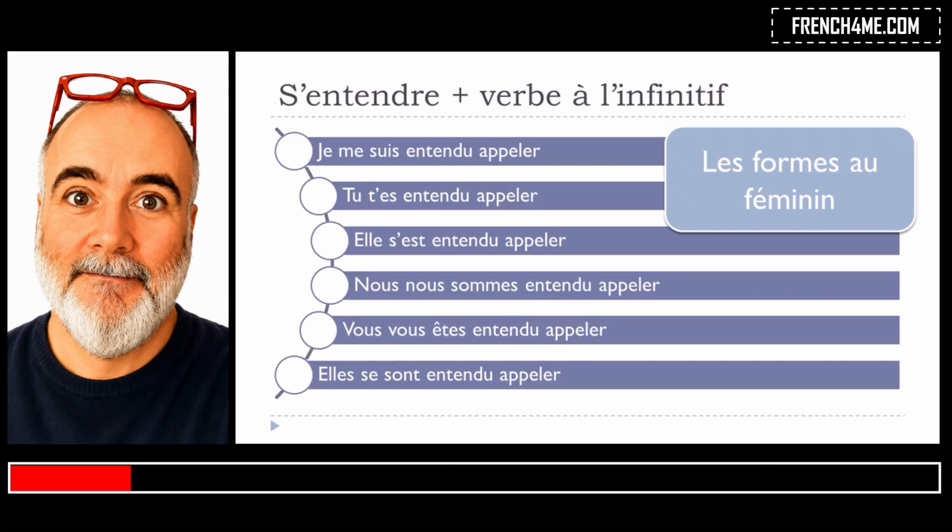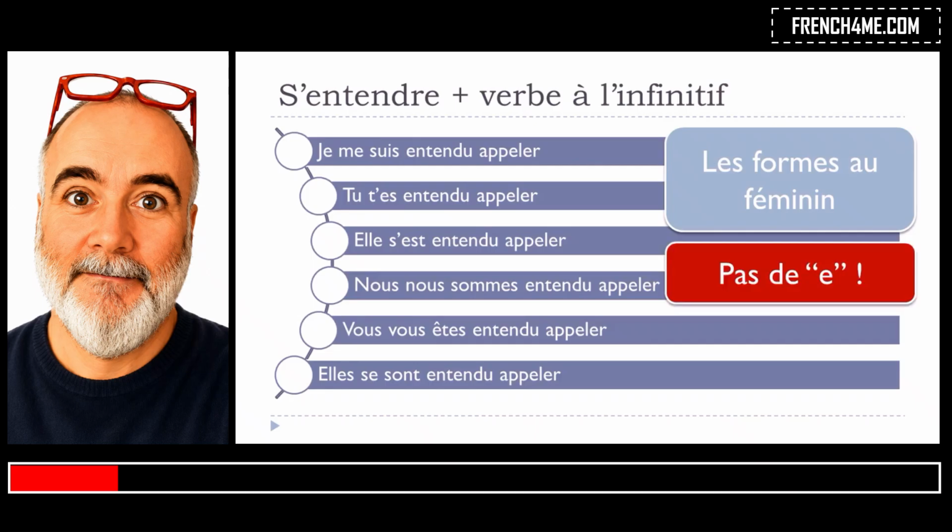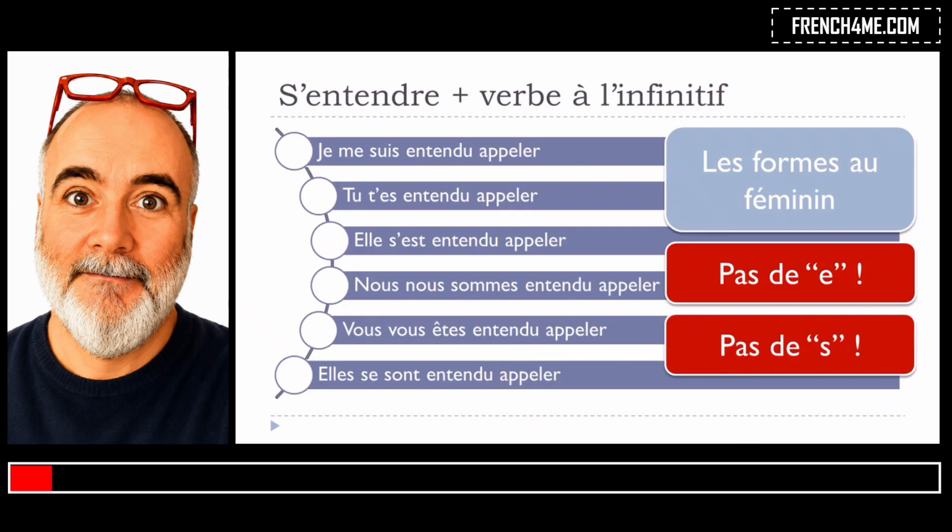And it will be exactly the same situation, so keep in mind that as it's the feminine, we'll have also this e at the end of our participe passé, but then we don't put that. So that's the rule. Don't put the feminine at the end of your participe passé here, and don't put the plural either. So these are the only tricky things that you should keep in mind.